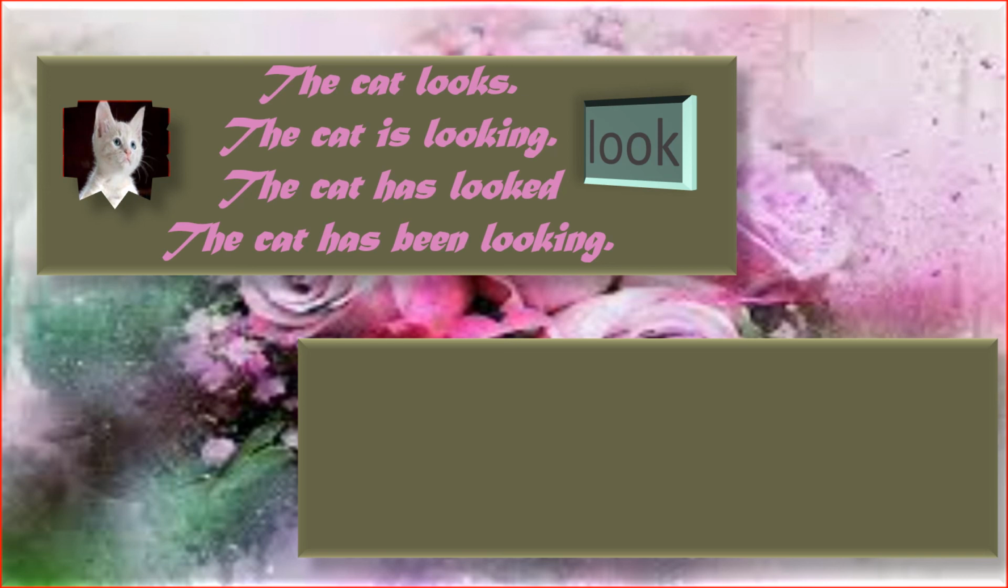The cat looks. Okay, how will I convert this into past tense? Look becomes looked. Looks becomes looked. What about is? Identify the verb here. Auxiliary verb is. Is will become was. Has. Has will become had. Here also has will become had. That's it. The conversion is over.